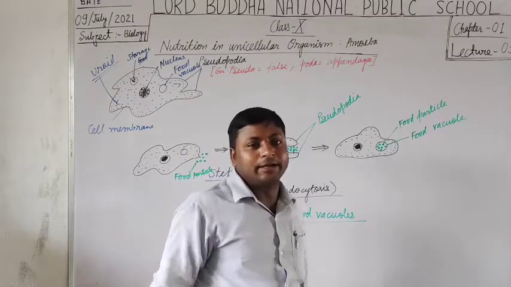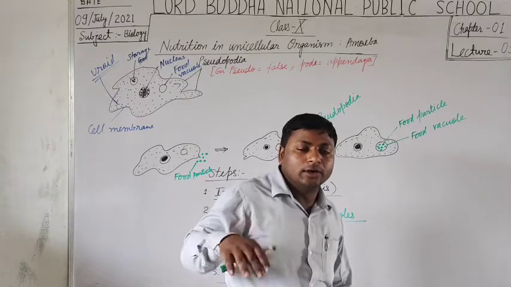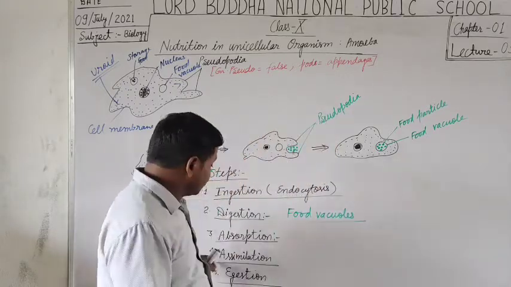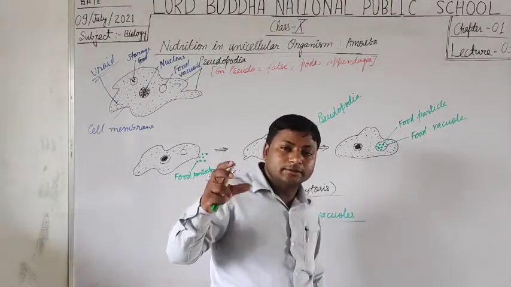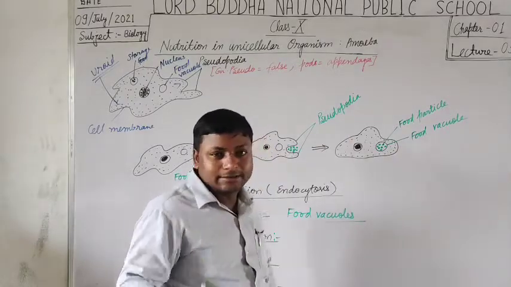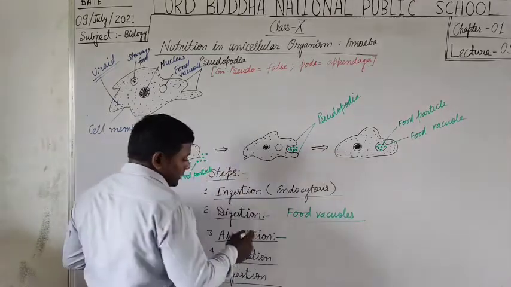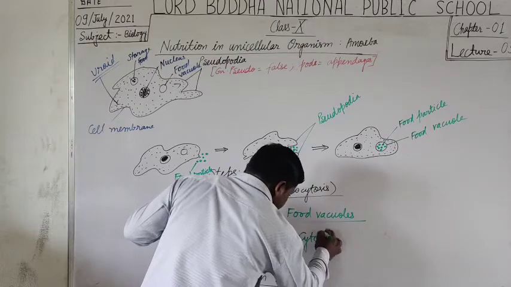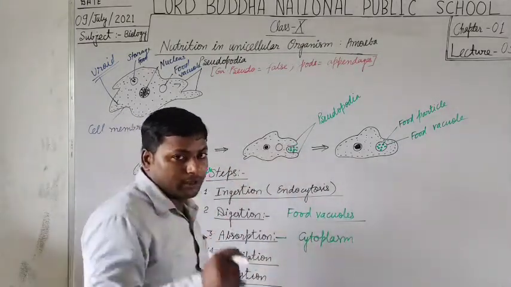No kind of respiratory organs, or no kind of oxidative phosphorylating body, is present in the amoeba body. So the process of absorption and oxidation takes place inside their cytoplasm. So absorption of food, the digested food is absorbed inside the cytoplasm, basically endoplasm.